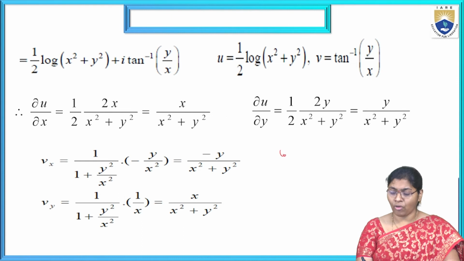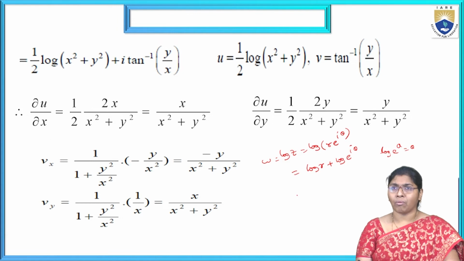Now already w equals log of z, z equals r into e power i theta. Then log of ab means log a plus log b, that is log r plus log of e power i theta. That log of e power i theta equals i theta. Then I am applying that one.